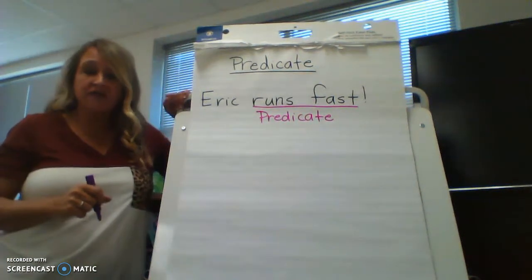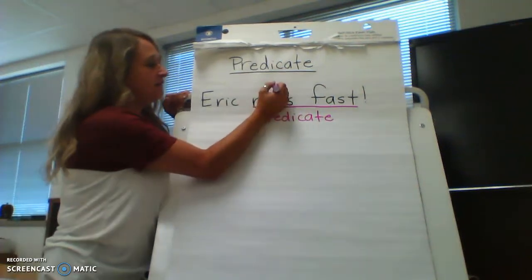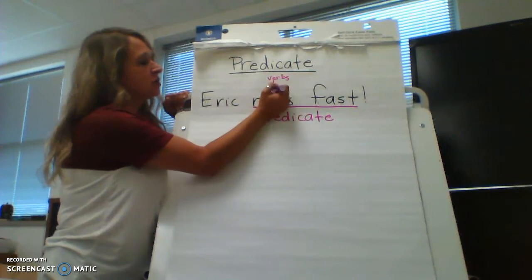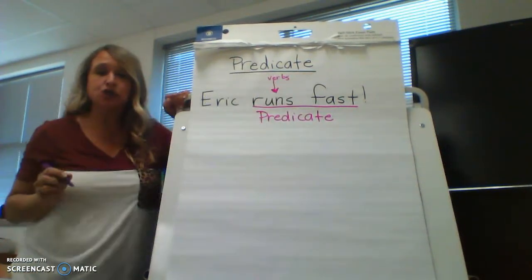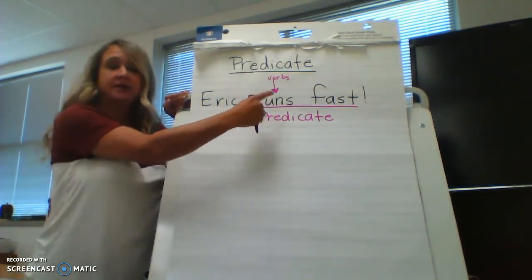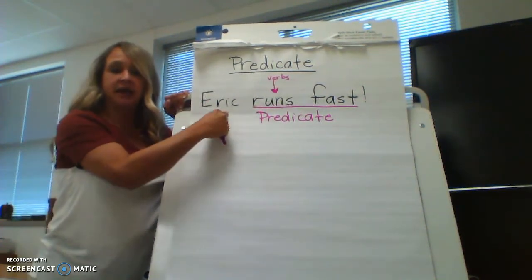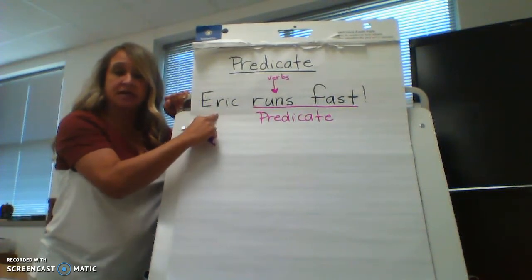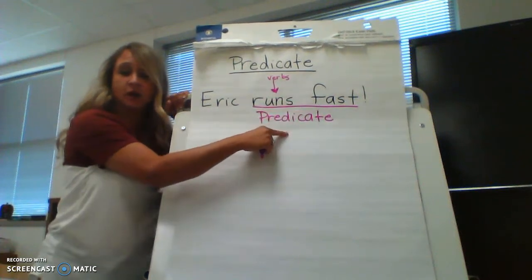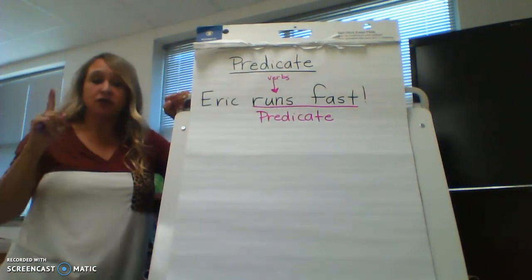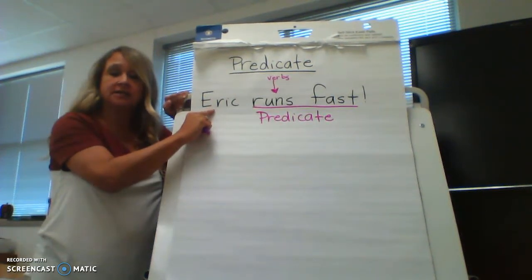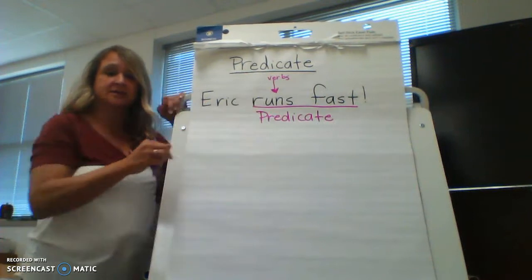One way to quickly find the predicate is to find the verb. Remember, our verbs are action words. Something you can do. Okay, so what is something you can do? You can run. Who runs? Eric. Remember, Eric is our subject because that's the who. What did he do? Run fast. That's our predicate. Okay, so first of all, look for the verb. Then you can look for the subject. What did he do? That's the predicate.